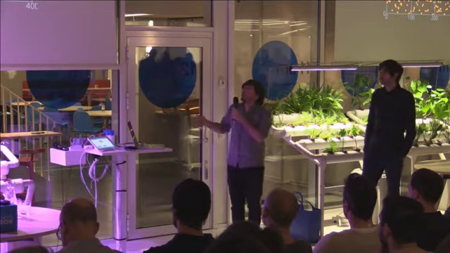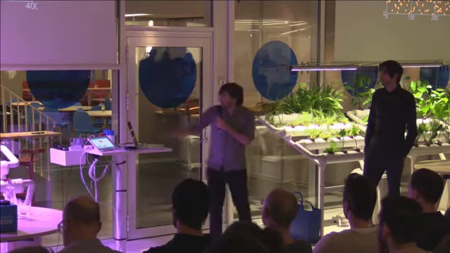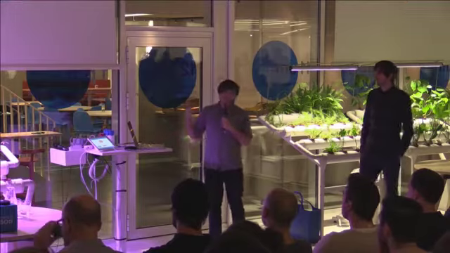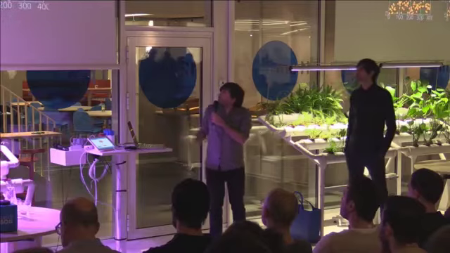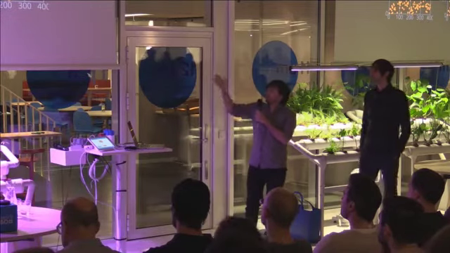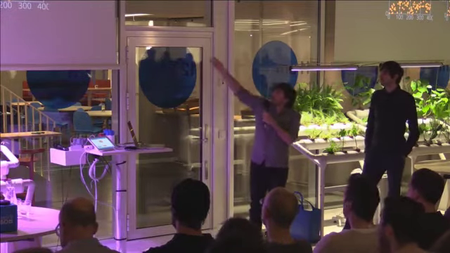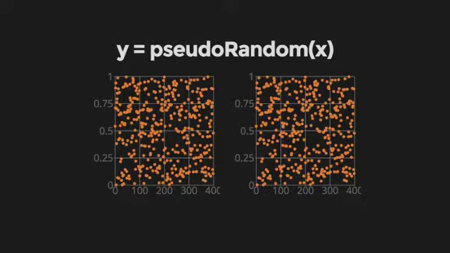Because this is not actually random, it is what is called a pseudo-random function. If you look at plotting this same function twice, for example at the bottom left corner, you can see that there is a point at 0, 0, and it's there both times, because this is just a pure mathematical function.